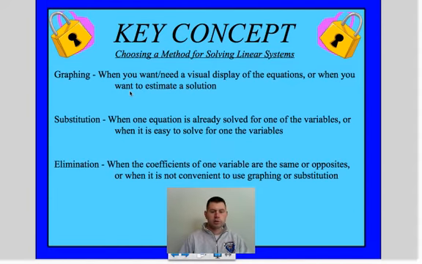We use graphing when we want a visual representation, or when you want to estimate a solution. Substitution we would use when we already have one equation solved for one variable, or it is easier to solve for one of the variables. The elimination process is easier when we want an exact value, when the coefficients of one variable are the same or opposites, or when it's not convenient to use graphing or substitution.